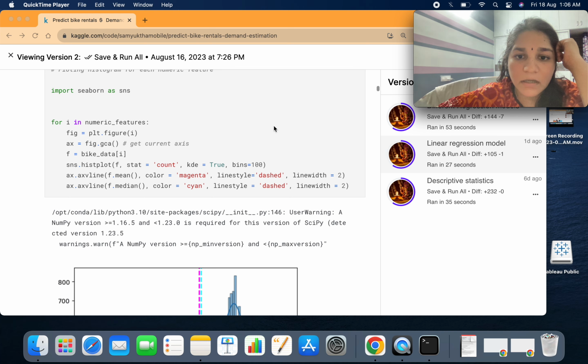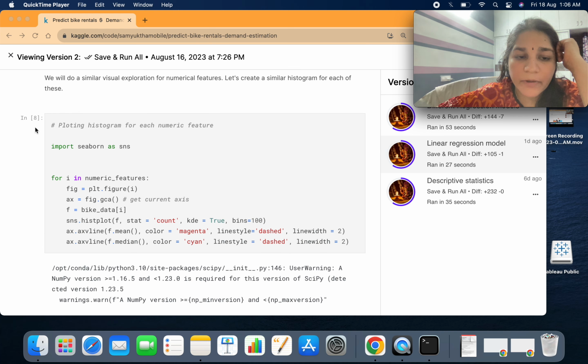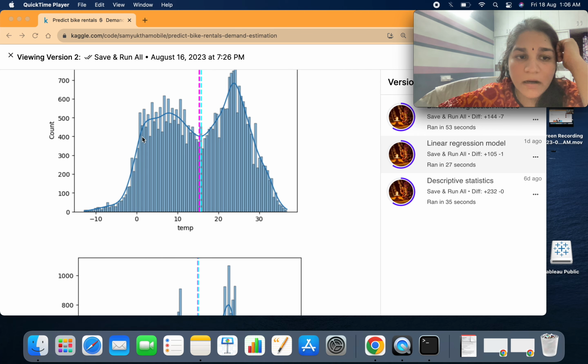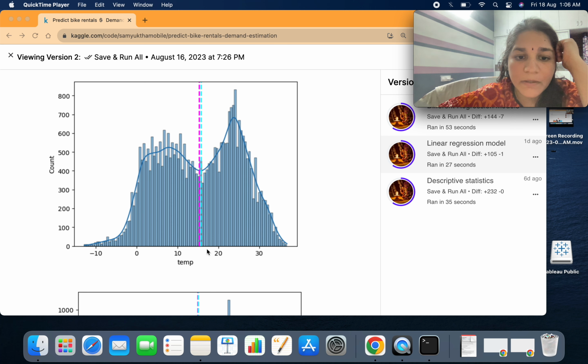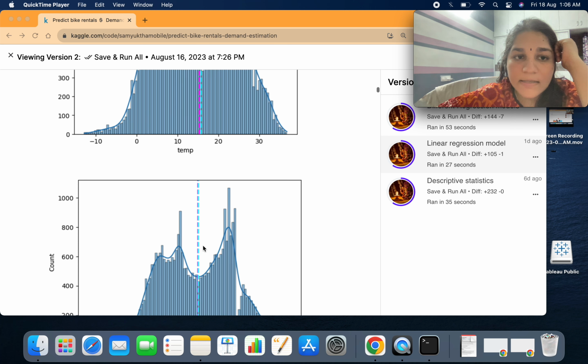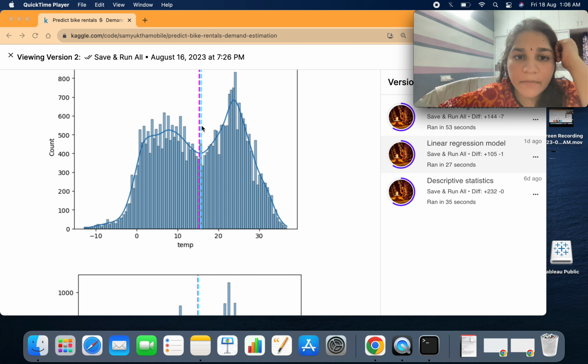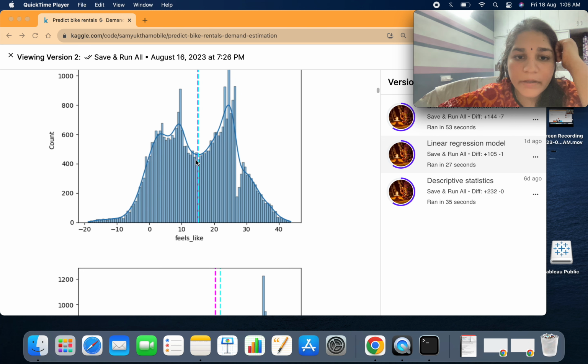And I've created a histogram to see numerical feature data distribution. And I see for the temperature it was usually 15 degrees. And they're very closely related, as you can see.